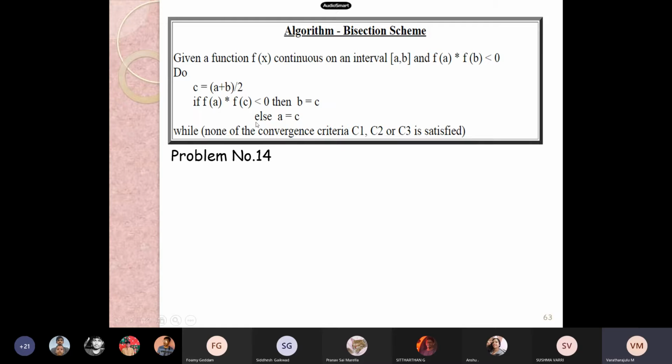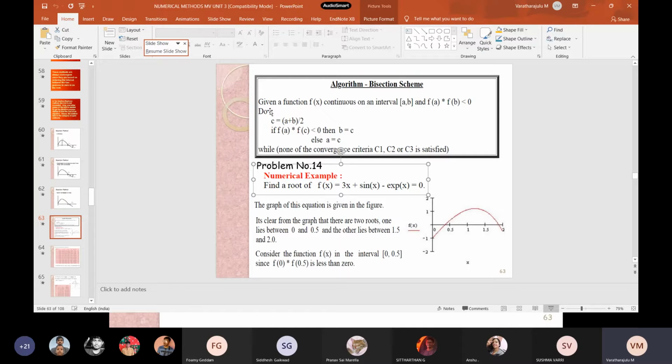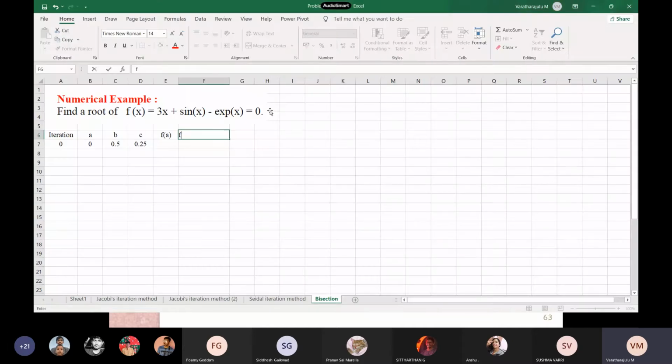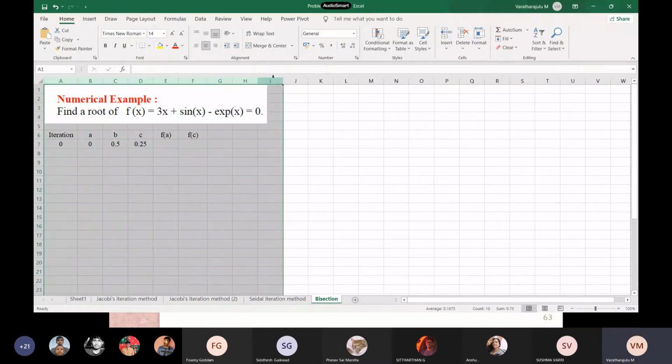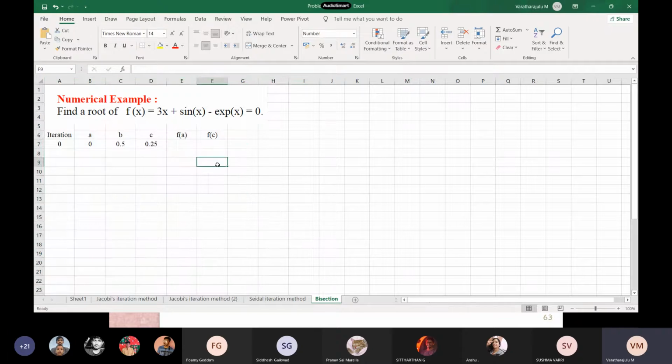If the cross product of f of A and f of C is less than 0. See, f of A times f of C is less than 0. First we will try to find f of A and f of C. Try to keep all the column widths uniform. I'm giving it as 10.